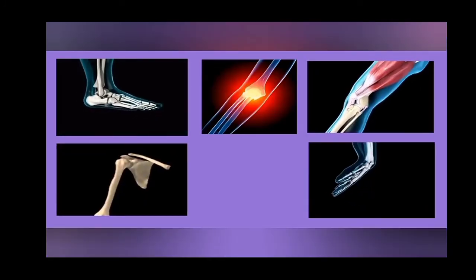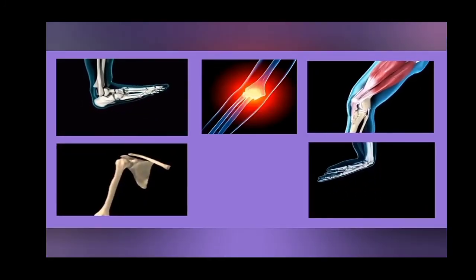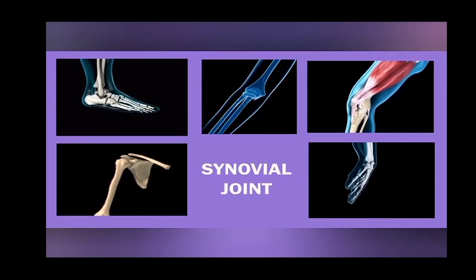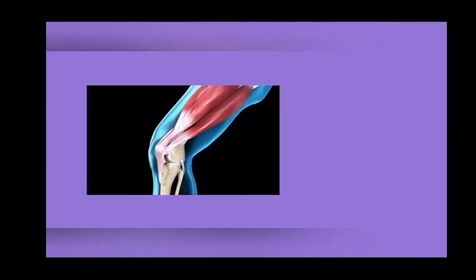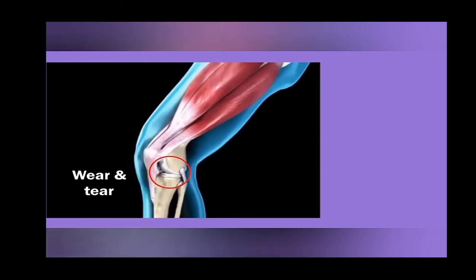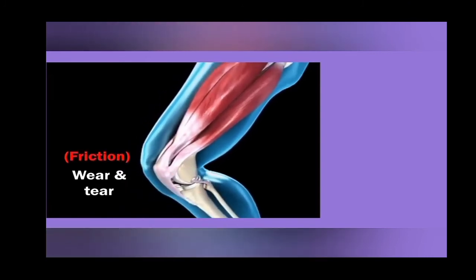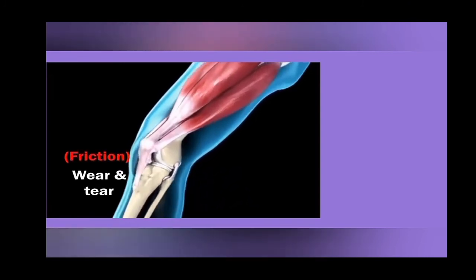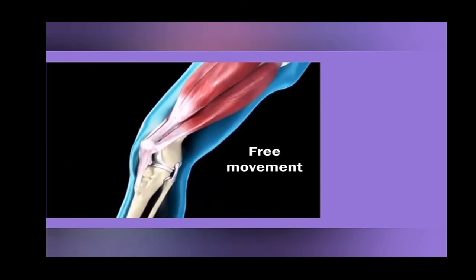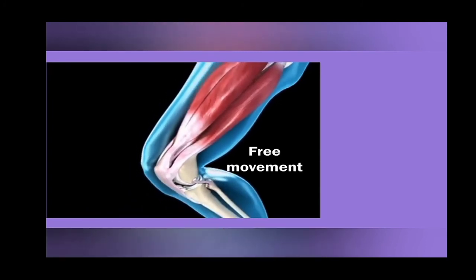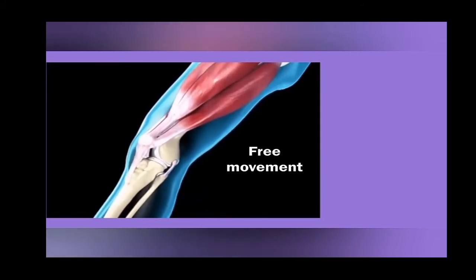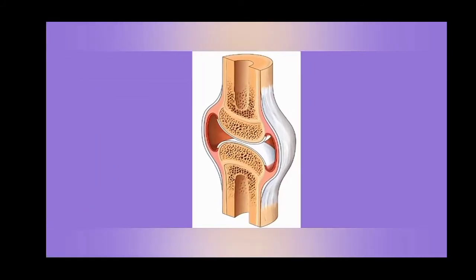Structure of synovial joints. Ankle, elbow, knee, wrist, shoulder all have freely movable joints, also known as synovial joints. We know that when two surfaces move on each other, there is always wear and tear because of friction. At freely movable joints, there is a lot of free movement between bones. These joints have a special structure which prevents bones from wearing off.